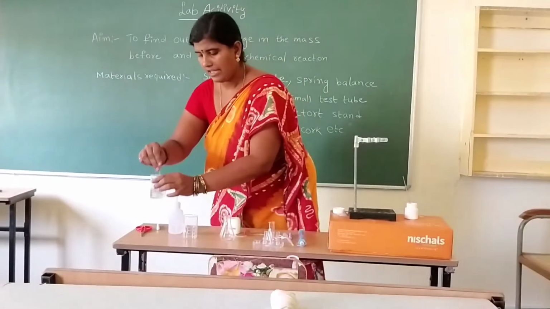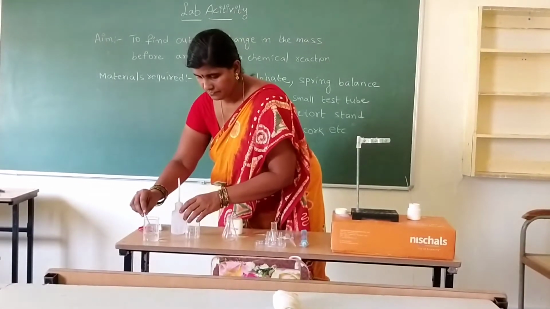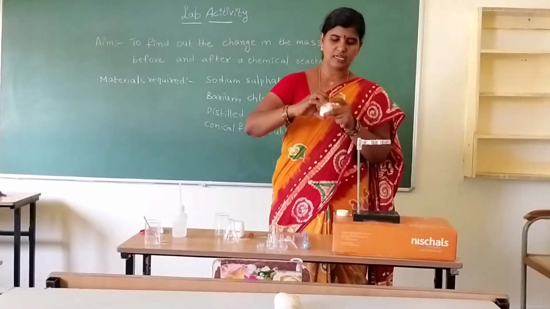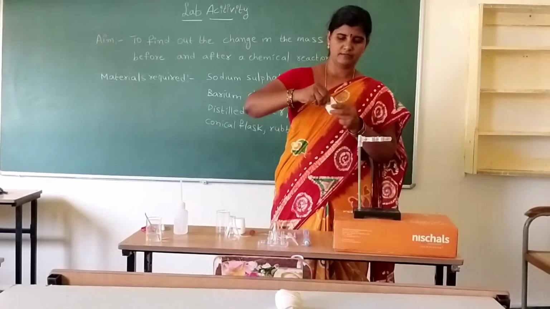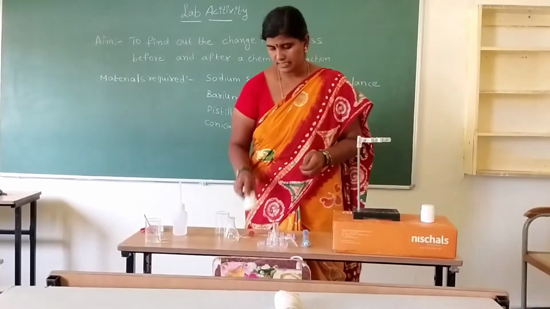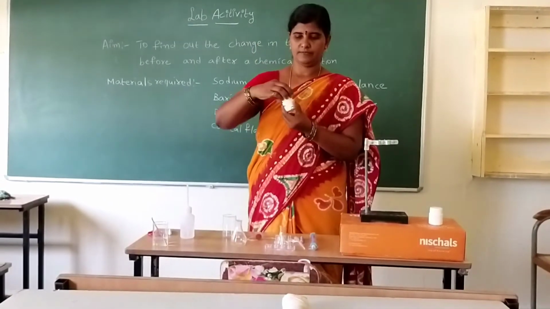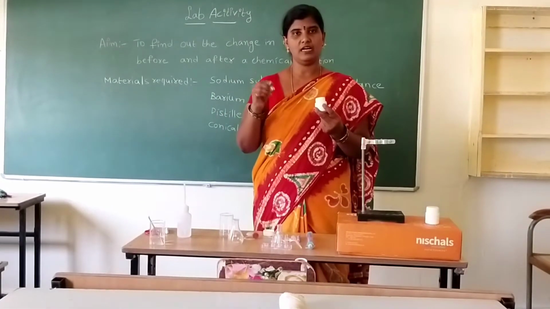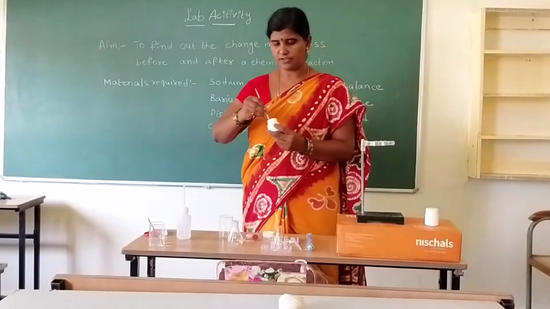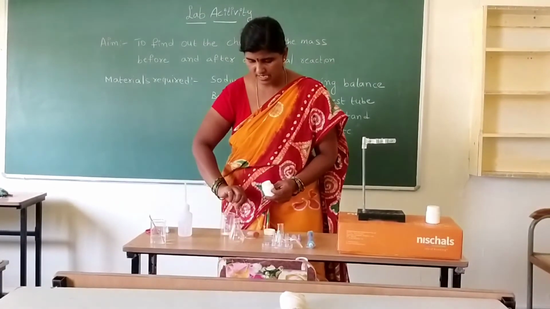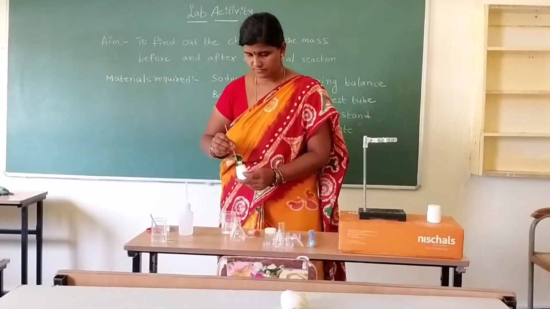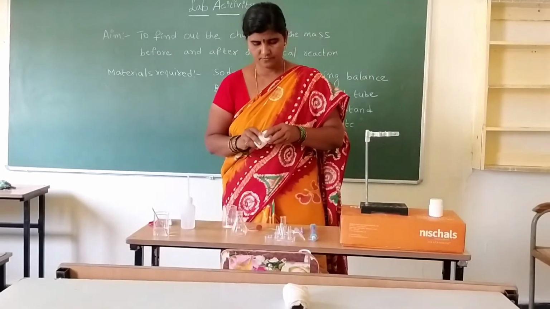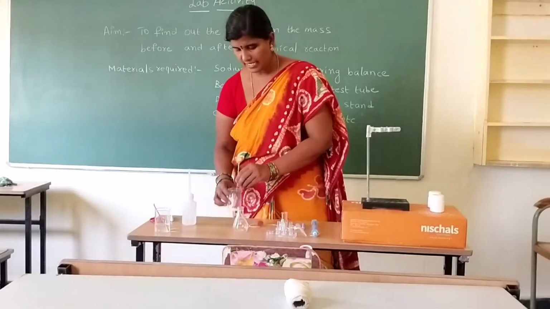Similarly, I will keep this aside. Then with the help of this spatula, close the cap of the barium chloride and keep it aside. Then take sodium sulfate salt. Open the cap. By using this spatula, take 2 grams of sodium sulfate into the beaker. Okay. Close the cap. Keep it aside.